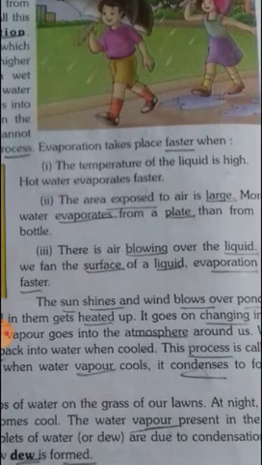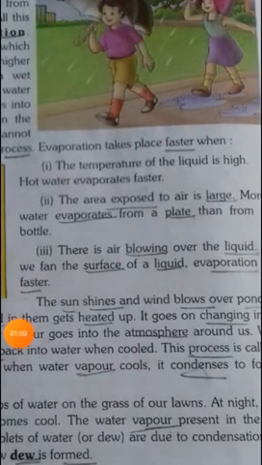There is air blowing over the liquid. If the area is large and the air is blowing fast, then what is happening here? Evaporation. The process of evaporation is faster, right?